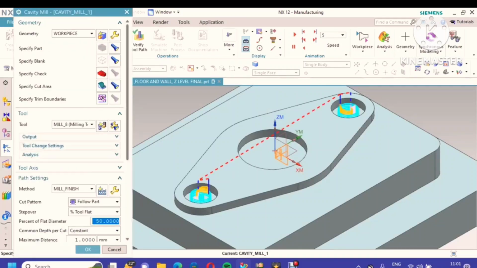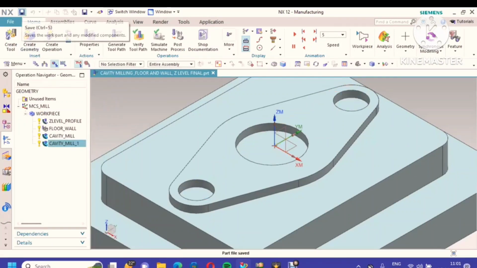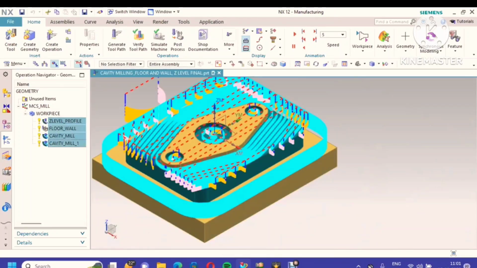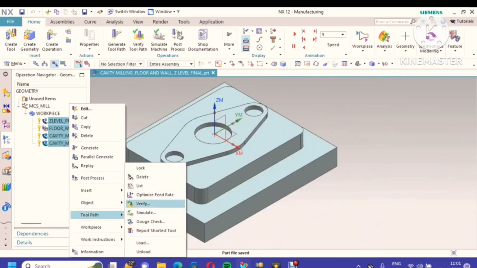So for this cavity you are taking a different diameter, which means for this you can take a larger diameter. In this way also you can edit or you can reduce the timing. Now we will go and check all 4 operations. We'll verify.